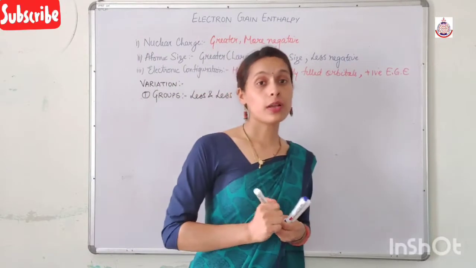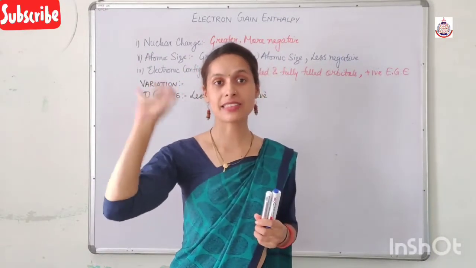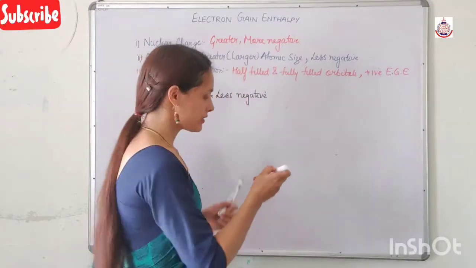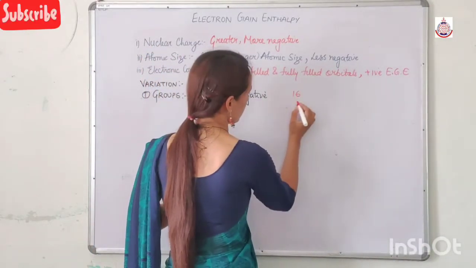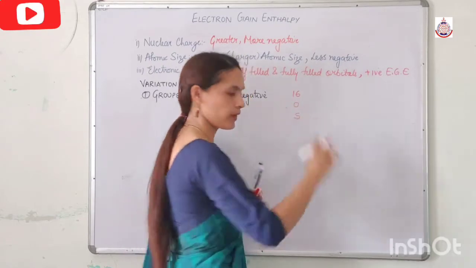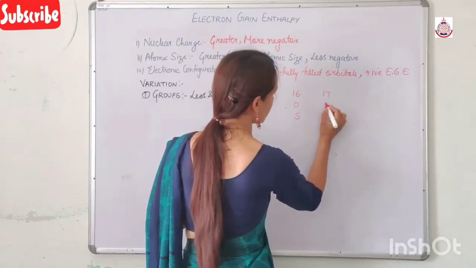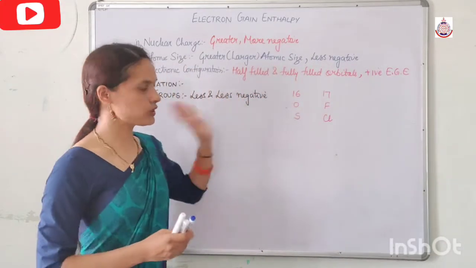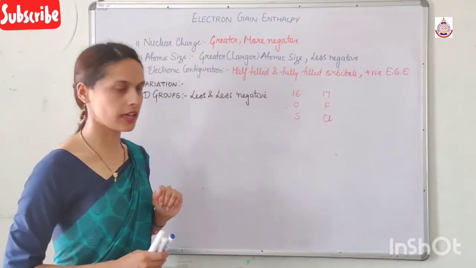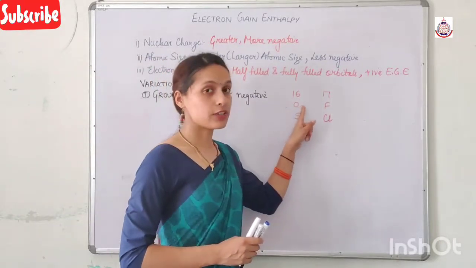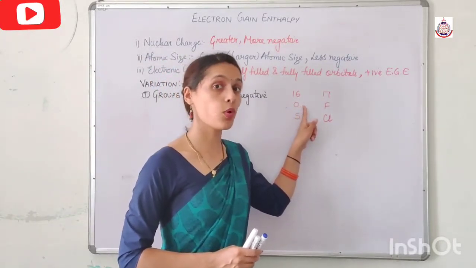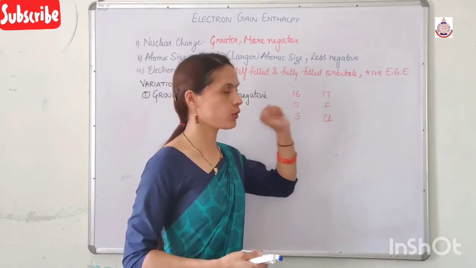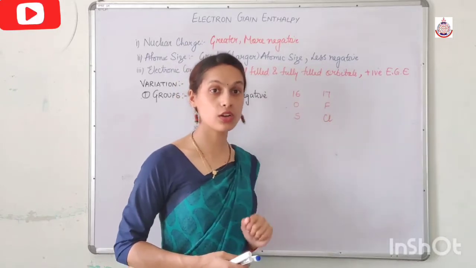But if we talk about the 16th and the 17th group, in the 16th group, first we have oxygen, then we have sulfur. In the 17th group, the first member is fluorine and the second member is chlorine. So according to this concept, the electron gain enthalpy of oxygen should be more negative than that of sulfur, and the electron gain enthalpy of fluorine should be more negative than that of chlorine.